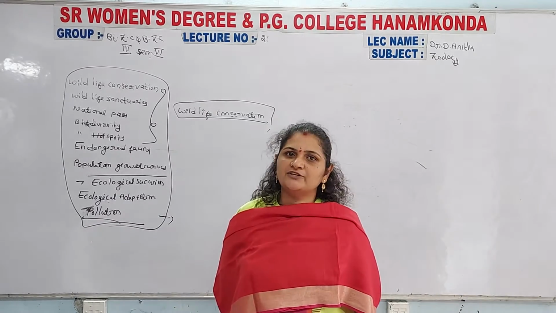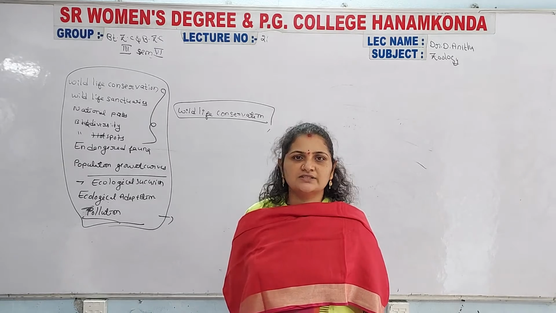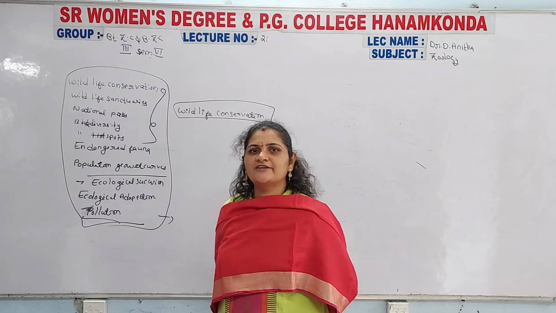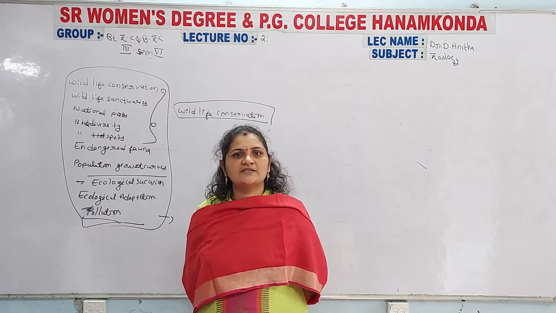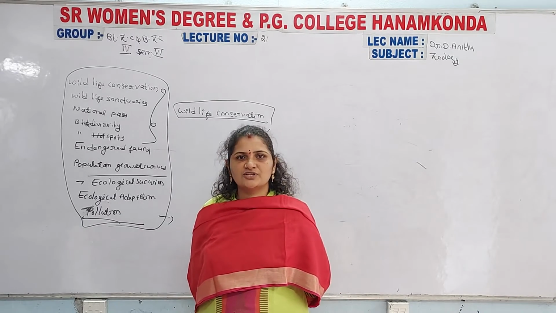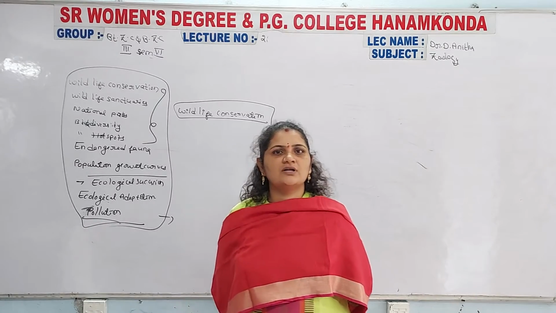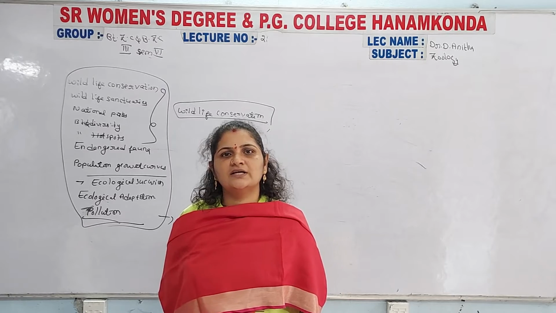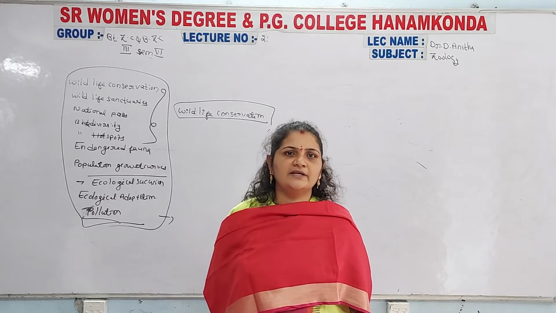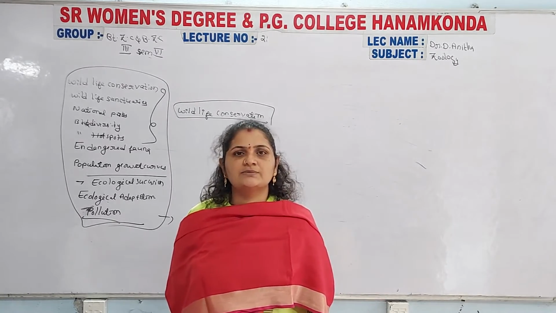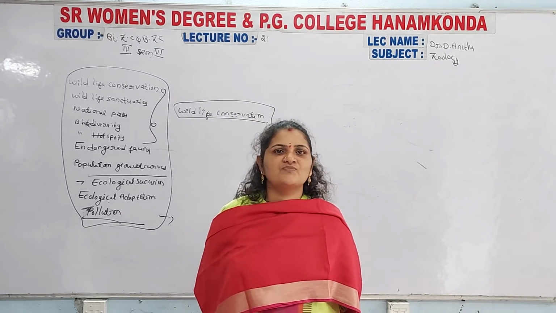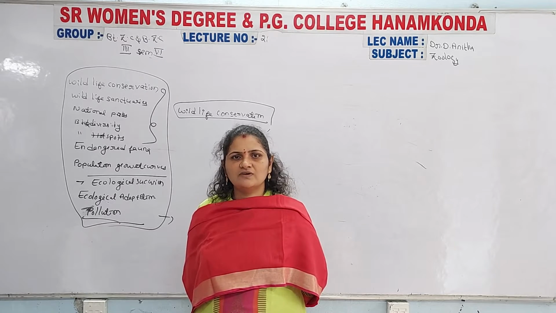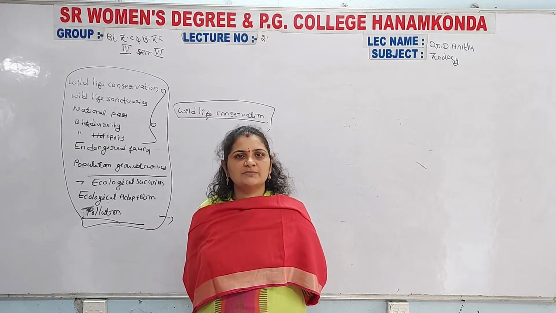That was the complete information about the total sanctuaries, including their area and the names of the sanctuaries. The Gir National Park is there, and different types of sanctuaries are there. Most of the sanctuaries and national parks are available in Karnataka state and Kerala, and also in UP and Madhya Pradesh, and some are there in Himachal Pradesh also. So in this you can write the list of wildlife sanctuaries and national parks in India.